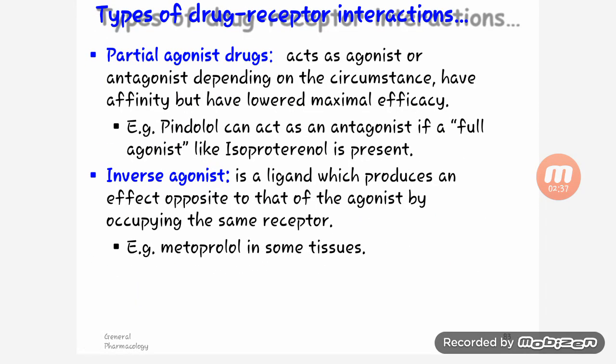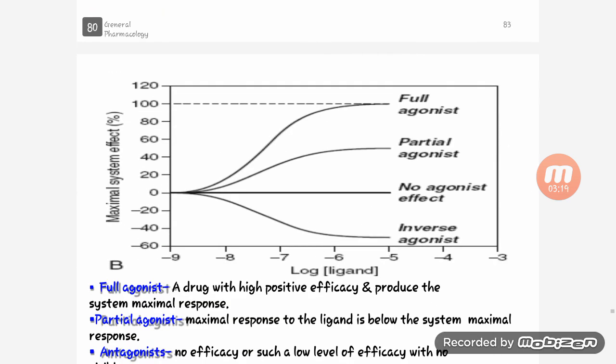Then the next type of drug receptor interaction is partial agonist. The drug acts as an agonist or antagonist depending on the circumstance, has affinity but has lower maximal efficacy. That is, pindolol can act as an antagonist if a full agonist like isoproterenol is present. Then inverse agonist is a ligand which produces an effect opposite to that of the agonist by occupying the same receptor. For example, metoprolol in some tissue.